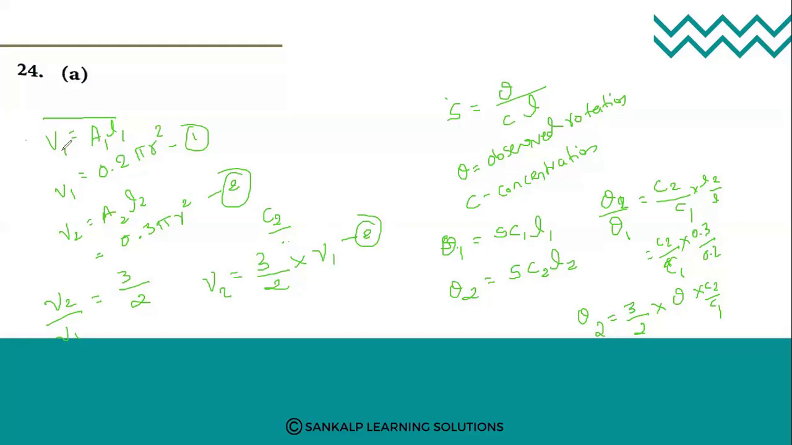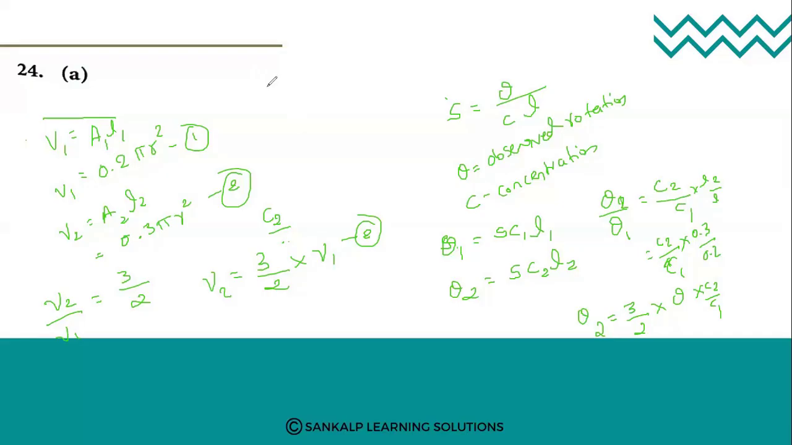The volume term is given as V1 is equal to A1 into L1. Volume is equal to length into breadth into height, so we can also write it as A1 into L1. Here area is pi r square for the first case. L1 value is given in the question, that is 0.2. Similarly, V2 is equal to 0.3 into pi r square. If I take the ratio V2 divided by V1, pi r square cancels and it will be 3 by 2. So V2 is equal to 3 by 2 into V1.